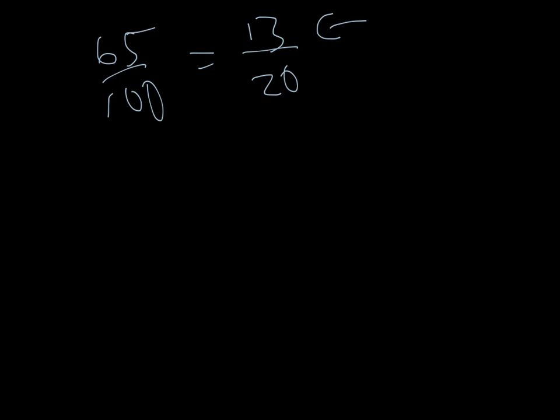Another way of doing this would be to go right off the bat, 65 over 100, and reduce it. 5 goes into this 13 times, it goes into that 20 times. This makes the subtraction part of the math a little bit easier, because now I'm looking at 13 favorable things, and then this is out of 20. Remember, this one here is probability, so this is the total number. So if 13 of them were passing, how many weren't passing? Well, I can figure out that that's 7 in my head. And then I would know that my odds are 13 to 7. This up here is probability. This here is odds.